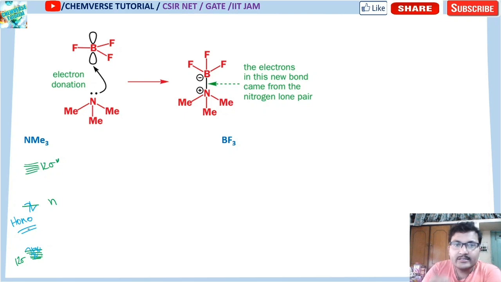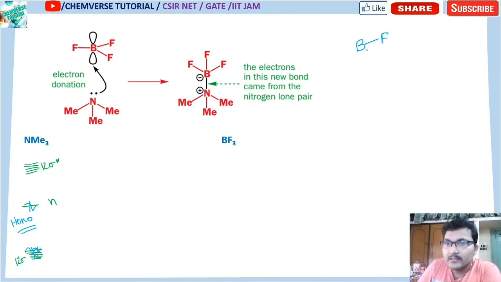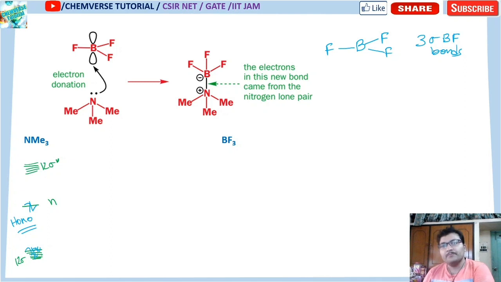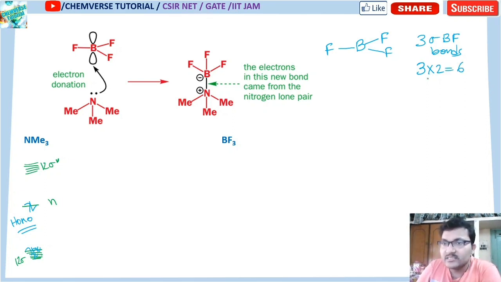Now coming to the point, what is the structure of BF3? In this structure, if you take a look, it has 3 sigma BF bonds. Each sigma bond will contain 2 electrons. So there will be 3 into 2, 6 sigma electrons.